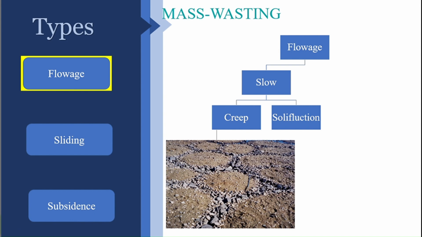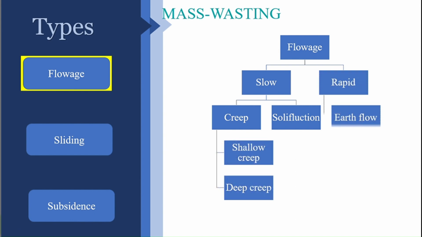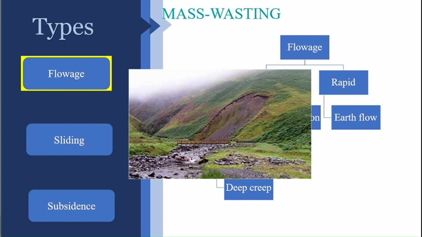Okay, the next one is rapid flowage, where you can expect a fast movement of material down the slope. This is a dangerous phenomenon which can lead to loss of material, property and even sometimes life. It is further subdivided into earth flow, which simply means the rock along with soil and vegetation cover, everything, moves down. This is simply called earth flow, which happens in a fraction of a second to certain minutes. So this is earth flow, which comes under flowage.